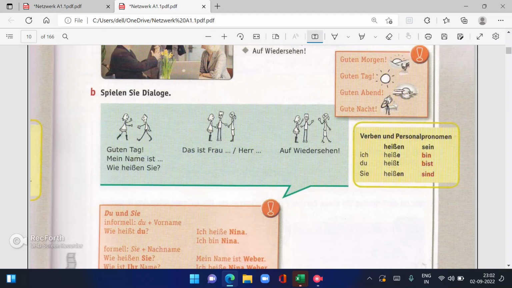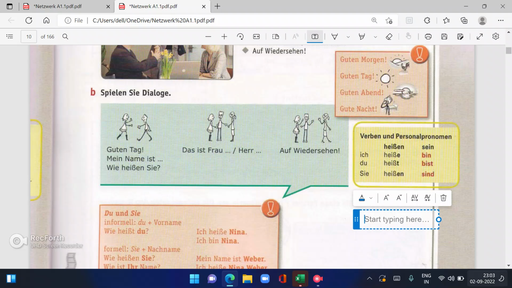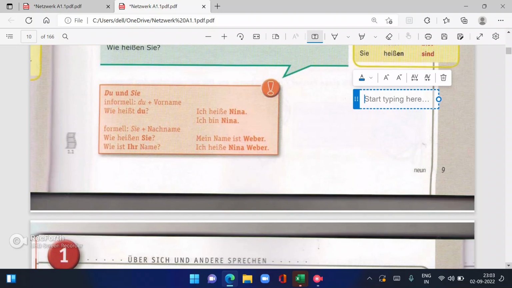Now this is you formal, this is you informal, this is I. Only three as of now they have told. But I have explained you all. But I am going to repeat this when we have it in the other chapters also. Ich bin, then sein conjugation, ich bin, du bist, sie sind. Okay.